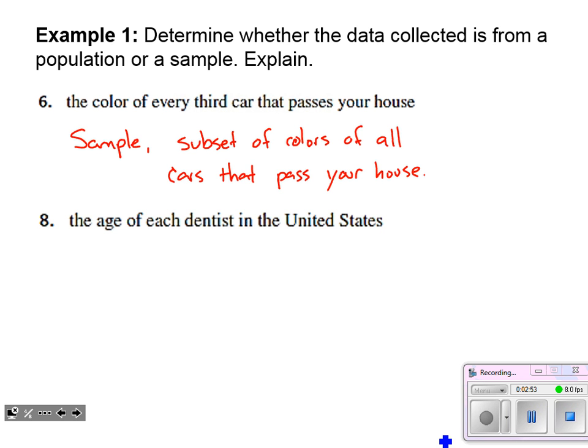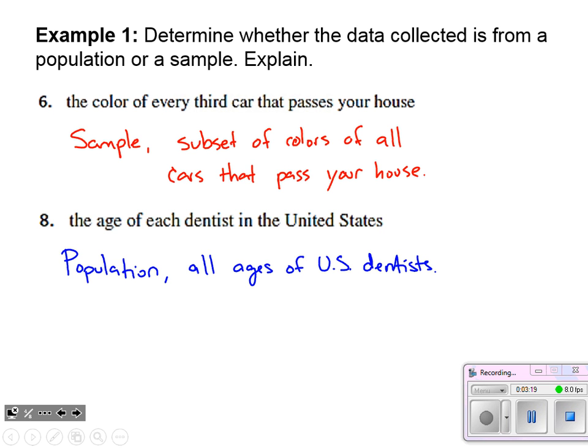Number 8, the age of each dentist in the United States. So if you find this data, you collect it all, is that a sample or a population? Well, that is the population, because it's not a subset, it is all ages of U.S. dentists. Okay, we have used the entire population, not a subset.